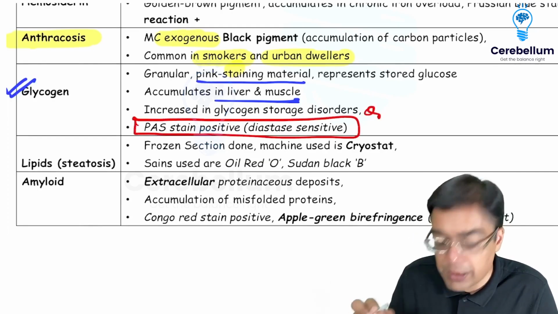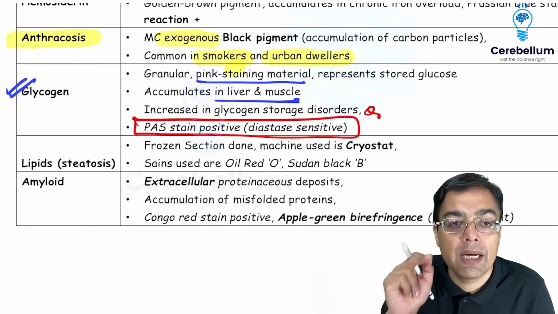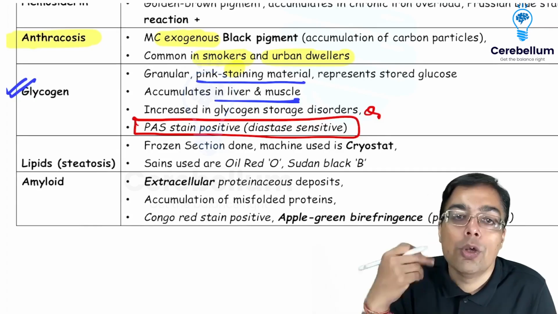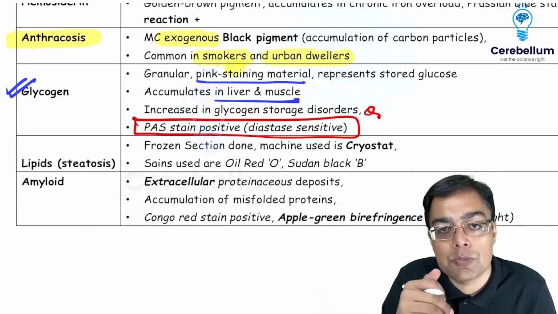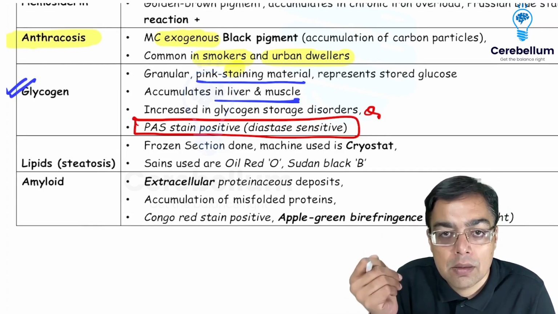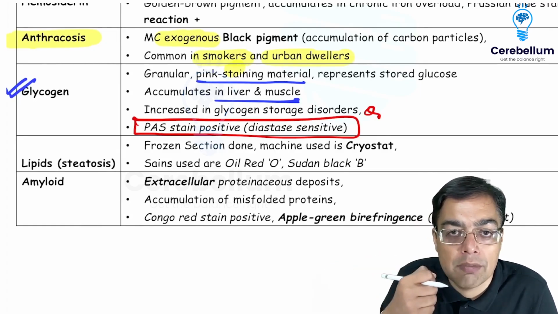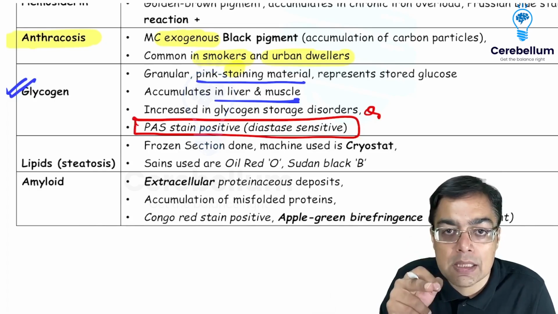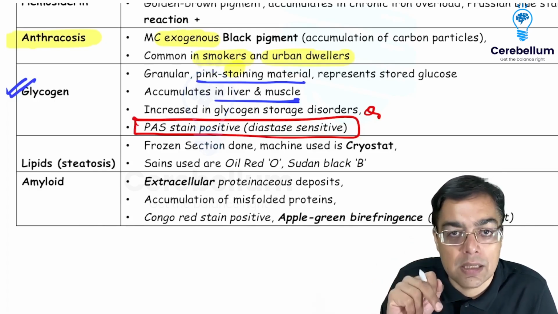Diastase sensitive material. So it's PAS positive, diastase sensitive. Why is that important? You have other materials also which are going to be PAS positive. Say for example, the fungal cell. The fungal cell membrane can also be staining positively with PAS. But is it going to be diastase sensitive? No, it is diastase resistant.